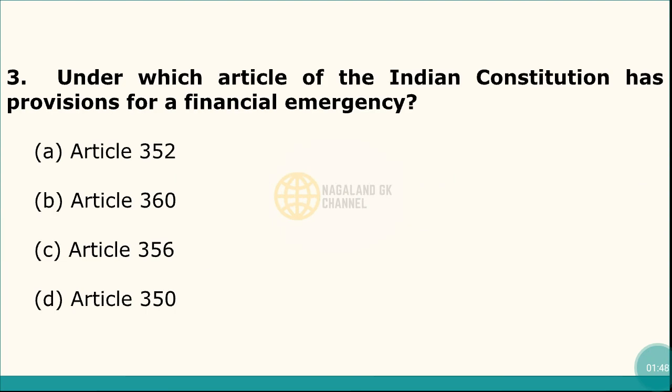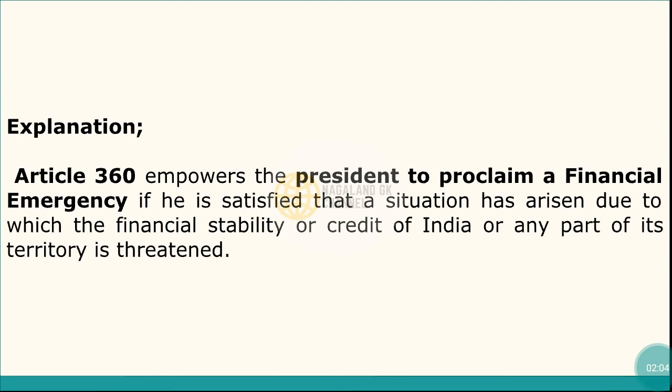Question number 3. Under which article of the Indian Constitution is there a provision for a financial emergency? And here the correct answer is option number B, that is Article 360. Here in explanation, Article 360 empowers the President to proclaim a financial emergency if he is satisfied that a situation has arisen due to which the financial stability or credit of India or any part of its territory is threatened.